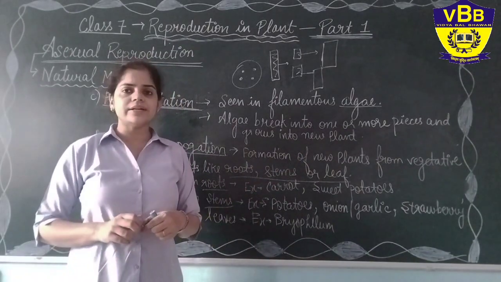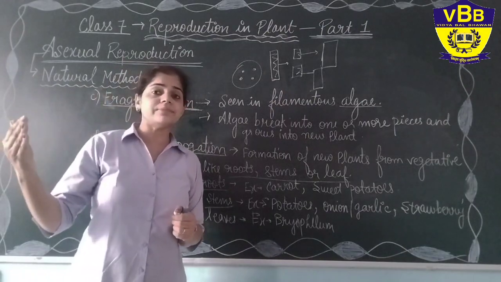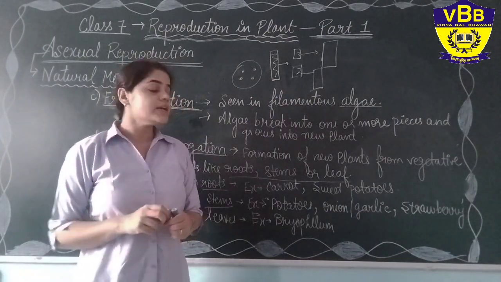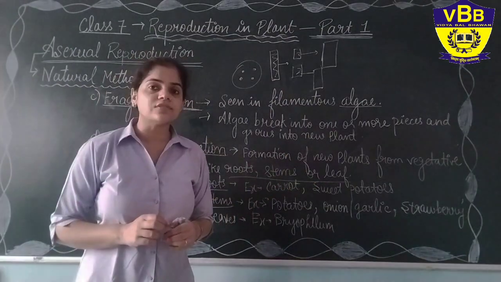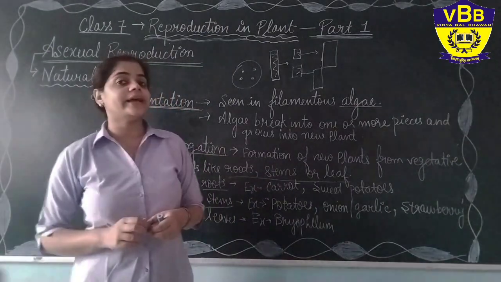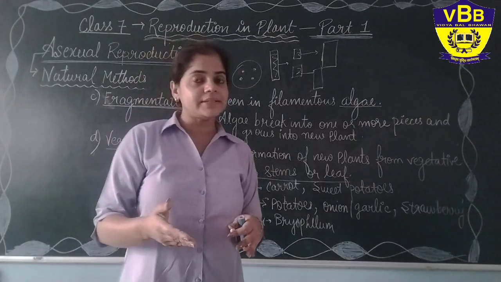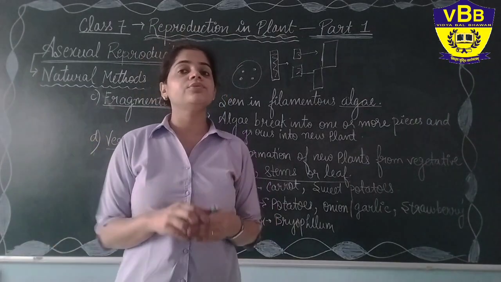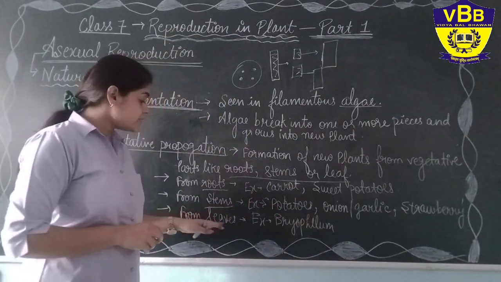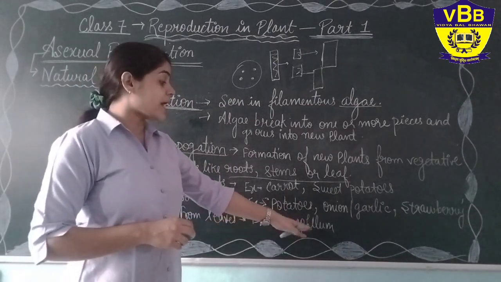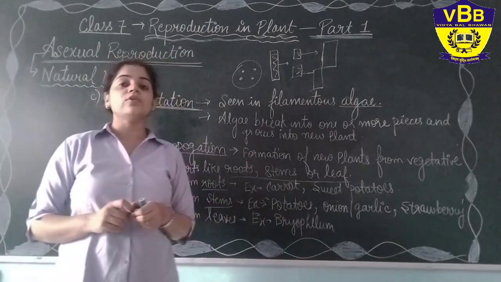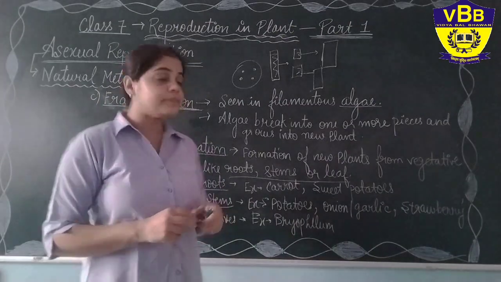The runners are generally a different stem that is growing from the main stem. So in strawberry as well as in grass also, the runners help in the production of new plants. You just cut down from the runner area and then it grows into a new plant. Next one is the leaves. From leaves it is bryophyllum. The example is bryophyllum. What happens in bryophyllum?